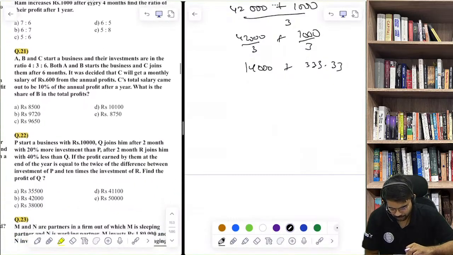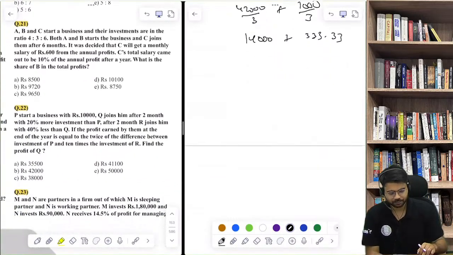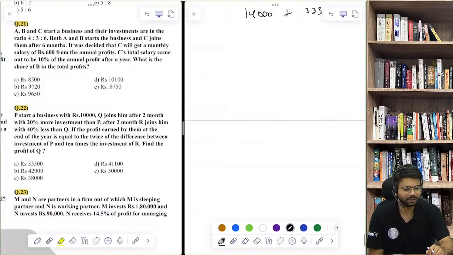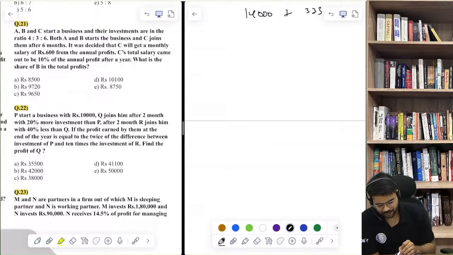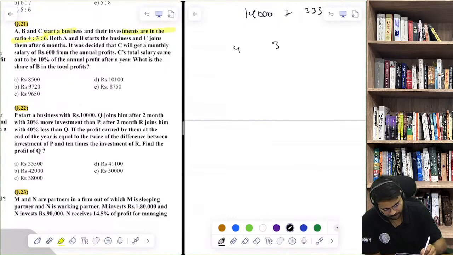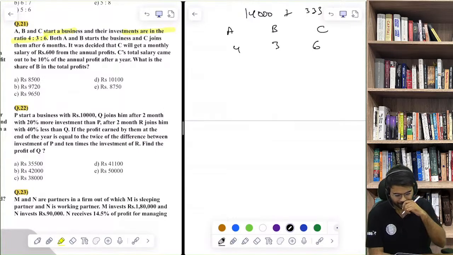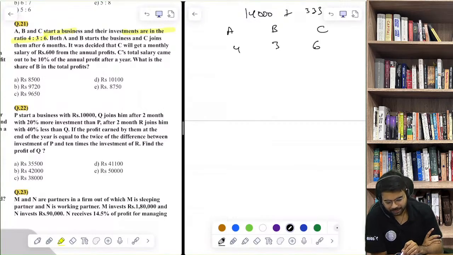Question number 21. A, B and C start a business and their investments are in the ratio 4:3:6. Both A and B start the business and C joins after 6 months. It was decided that C will get a monthly salary of 600. C's total salary came out to be 10%. What is the share of B?